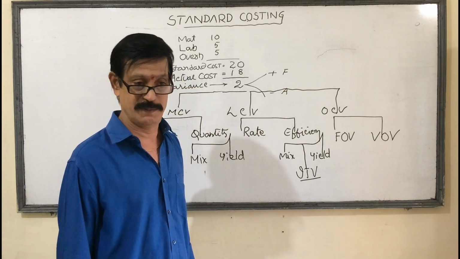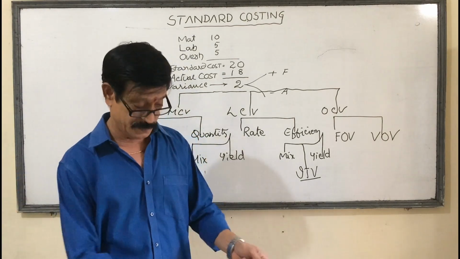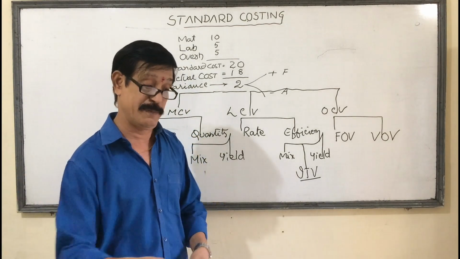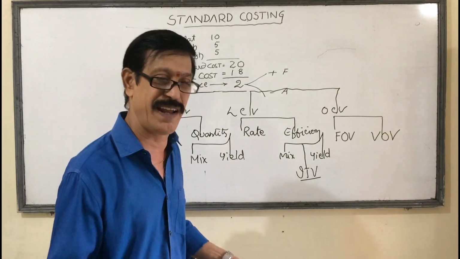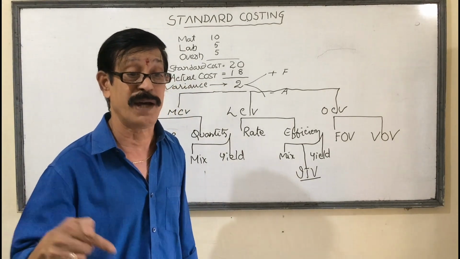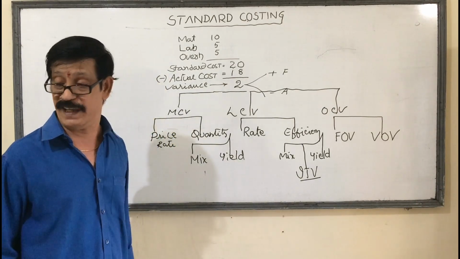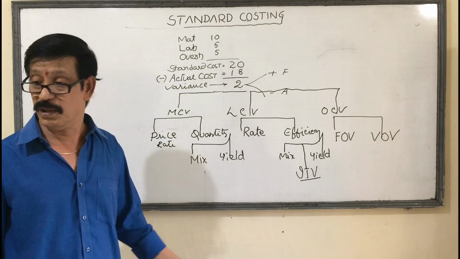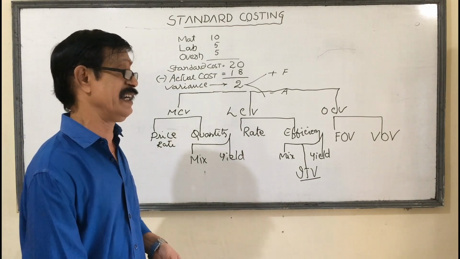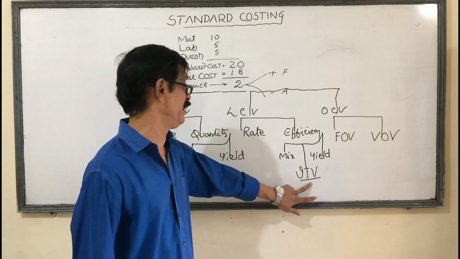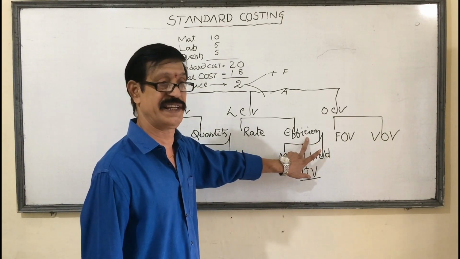Normal idle time. Sometimes I may go to another room to take a class. Going from here to there may take 1 or 2 minutes. They are all common. They are all natural. They are all called normal idle time. But because of power failure, machine breakdown, no classes are going on, it is abnormal idle time. So idle time variance may be there. These 3 come under efficiency variance.